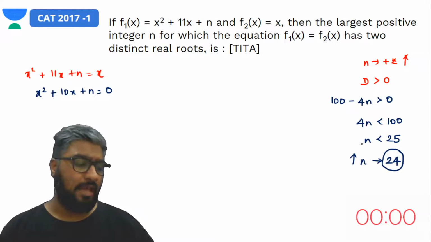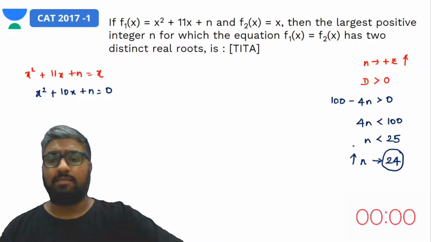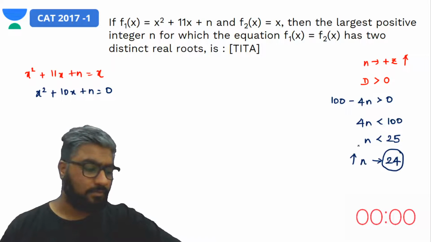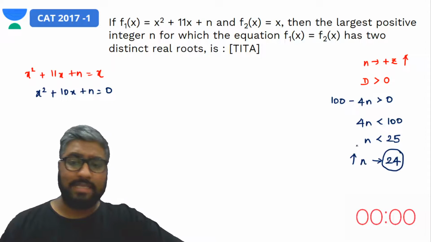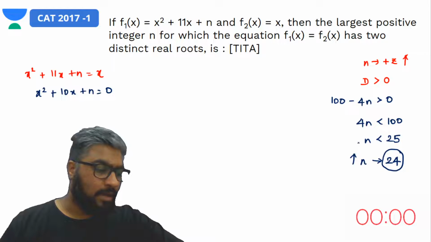So anyone who said that the answer is 25, please check with what you have right now. Other answers I am not aware of. How would you get 30? But if you made an error in the calculation, please go through that. Very nice. Anyone who has said the answer is 24, superb work. Yes, Vijay, nice. Vibhor, nice. Khushbu, very nice.